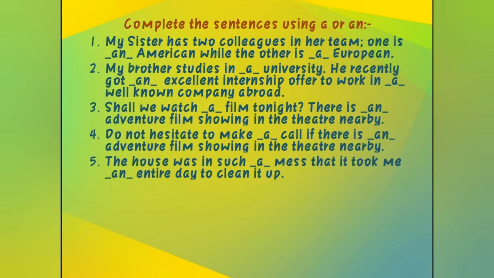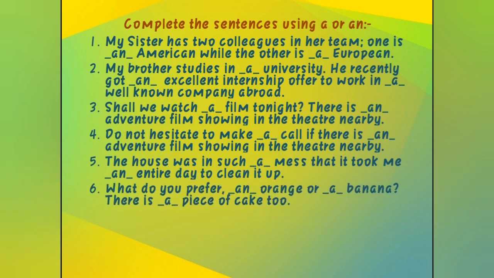Next one, the house was in such a mess. So such a mess, m sound. That's why a mess, that it took me an entire day. Again an a sound. That's why an entire day. Okay. Next one, what do you prefer? An orange, o sound. That's why an. Or a banana, b sound. That's why consonant, a banana.